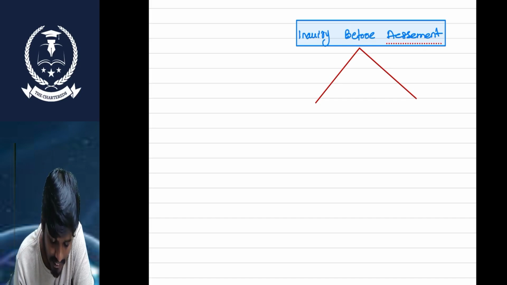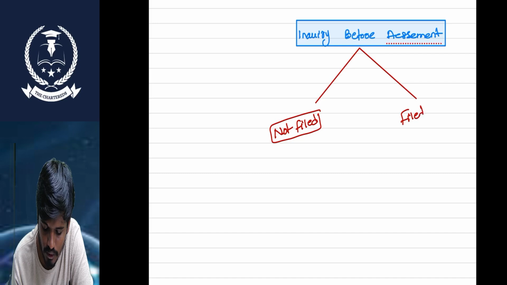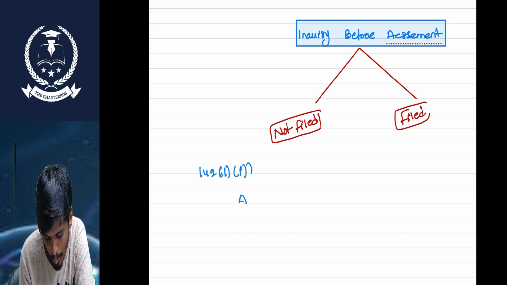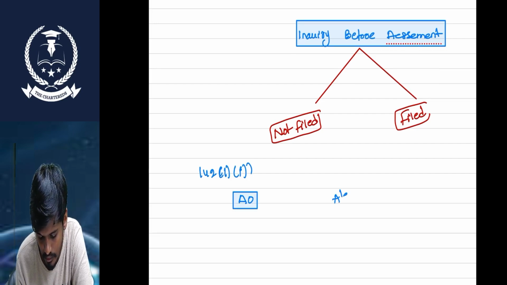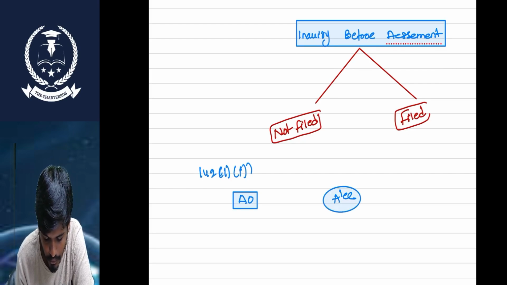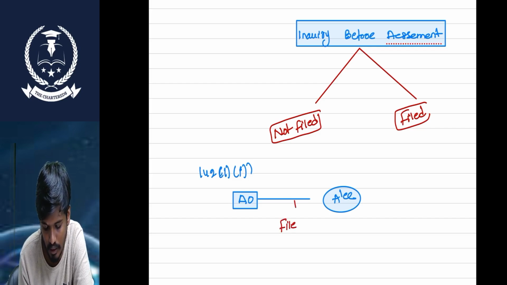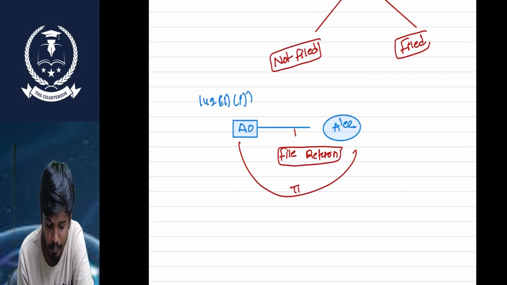Inquiry before the assessment means, sir, if the assessee has not filed the return, in 142.1 the AO sends the notice to the assessee to file the return, and gives time to file the return.